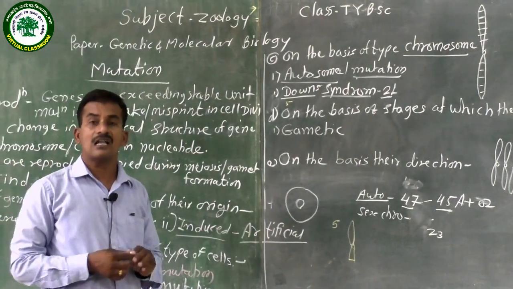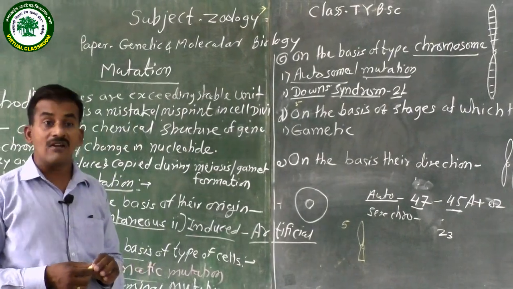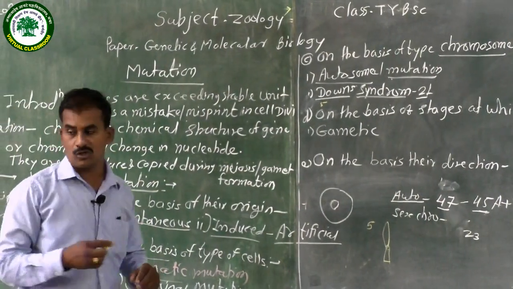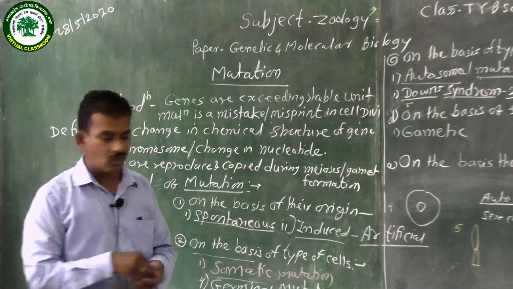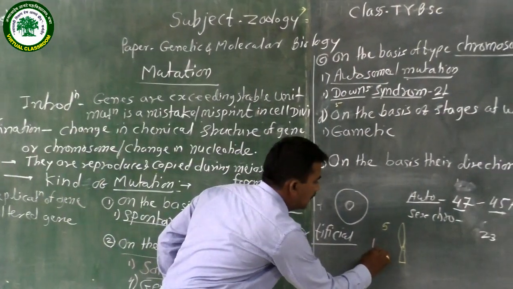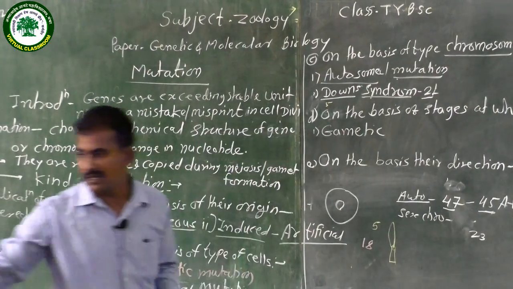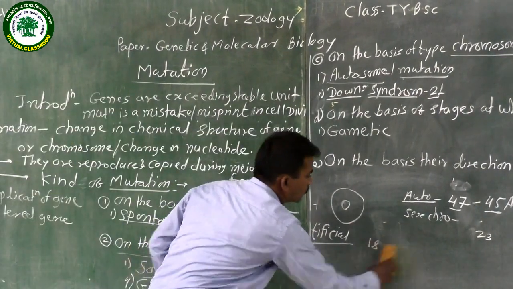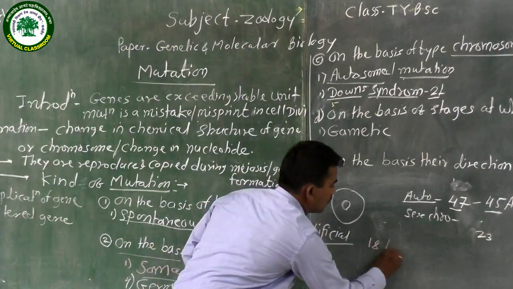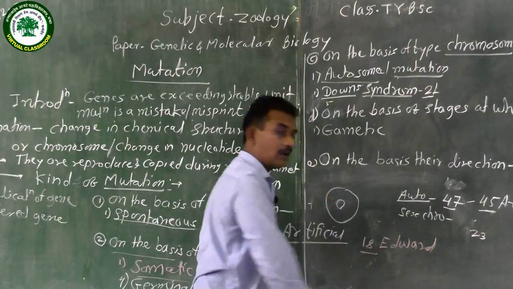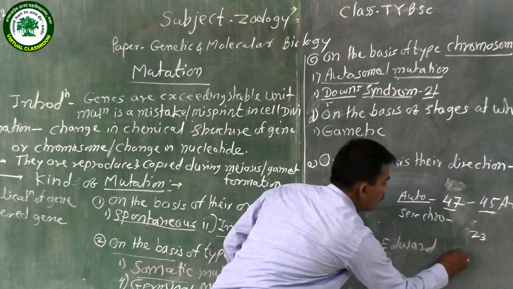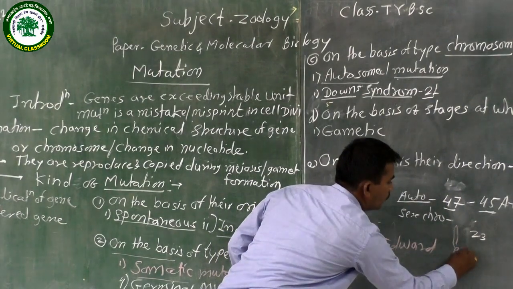Another, third syndrome is Edwards syndrome, and also Patau syndrome. Edwards syndrome involves chromosome number 18. In Edwards syndrome, the 18th chromosome also has a trisomy condition, similar to Down syndrome.